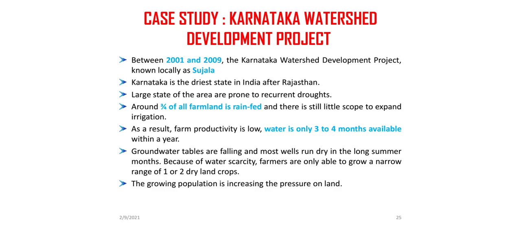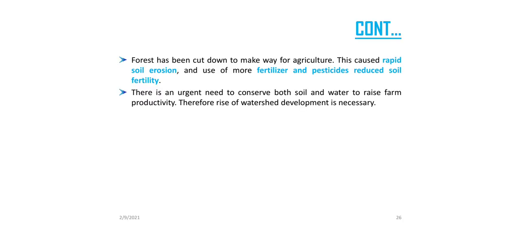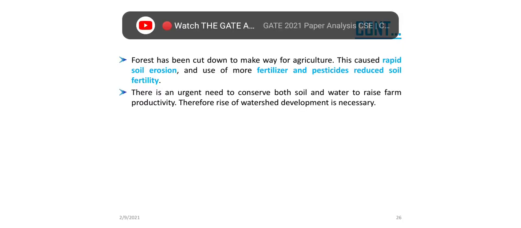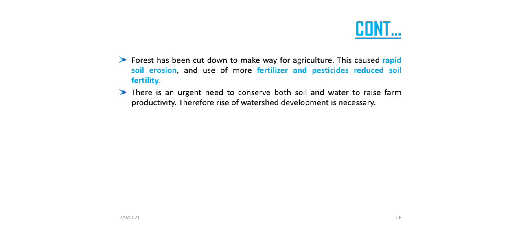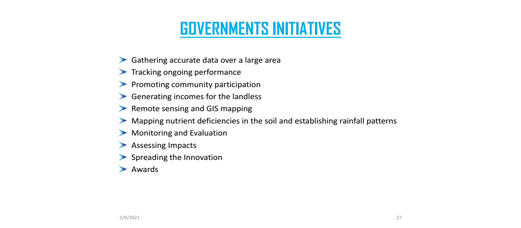Due to the cutting down of forests, rapid soil erosion is caused, along with the high use of fertilizers, pesticides, and insecticides. Soil fertility is reduced. The Karnataka government's initiatives include gathering data over large areas, promoting community participation, use of new technology for problem solutions like remote sensing and GIS mapping, and monitoring and evaluation of implemented or existing projects.